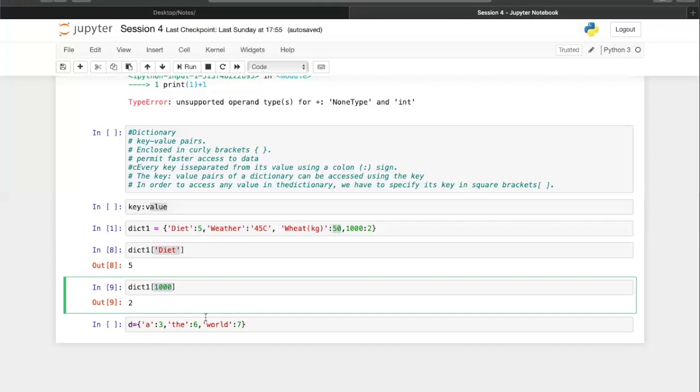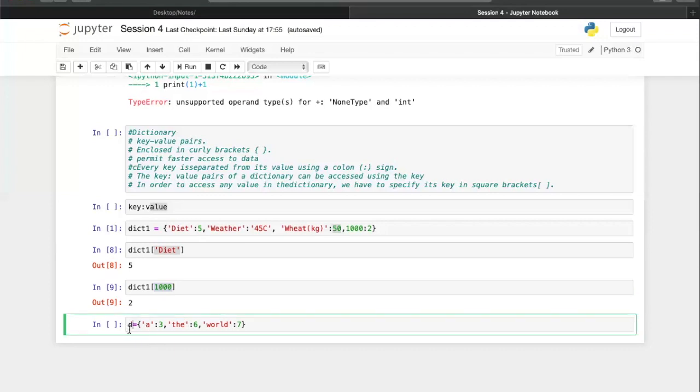So for that, you can do it simply like this by saying, let's define a name of the dictionary as D, and we just start with a curly bracket and say that A is the key whose value is 3. The is the key whose value is 6. World is the key whose value is 7. So this way we can create a dictionary of all the words with how many times they are appearing. So this is a live real-time example you can think about for a dictionary, and there are many more to think about. So it's a very useful sort of data type you can think about and use in your real life.